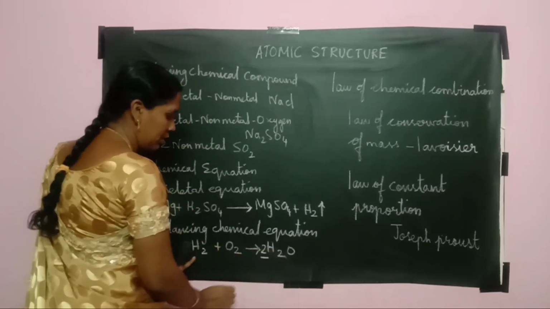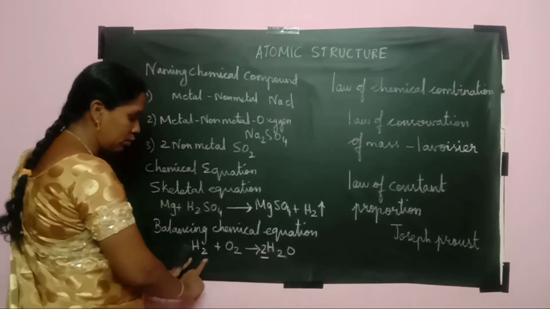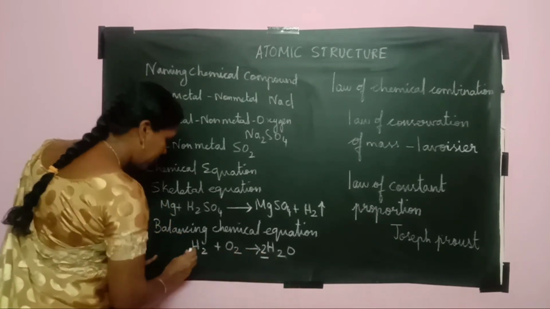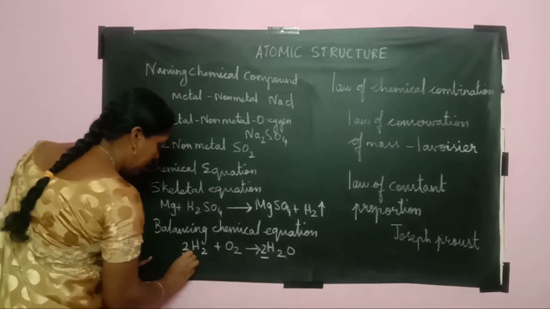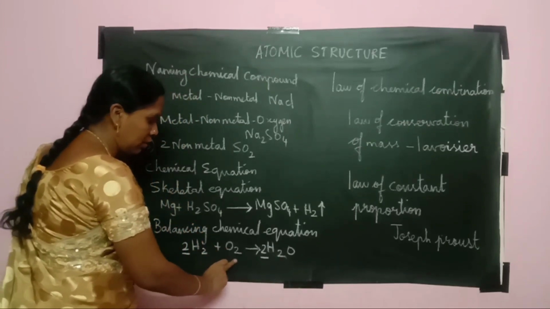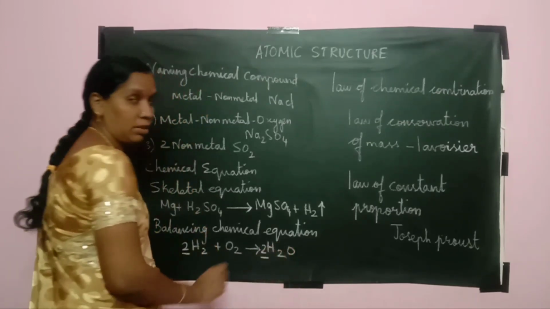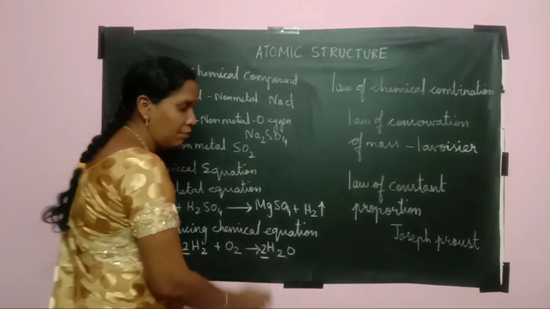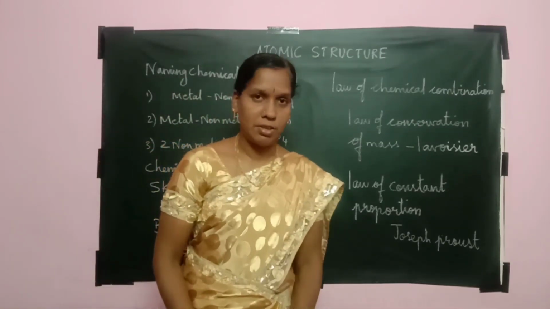So with 2 H2O, what's the hydrogen value? Here hydrogen is 2, but on the other side the hydrogen value is 4. So when you add 2 here, the hydrogen value is 4, and here also 4. Regarding oxygen, the value is 2, and here also 2. That is oxygen value 2. This is how we have to balance the chemical equation.